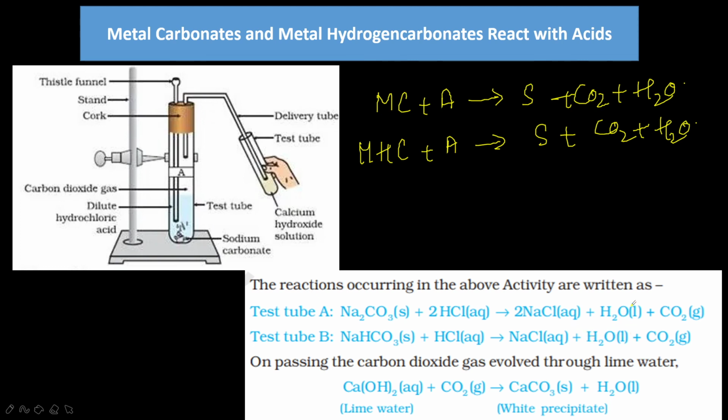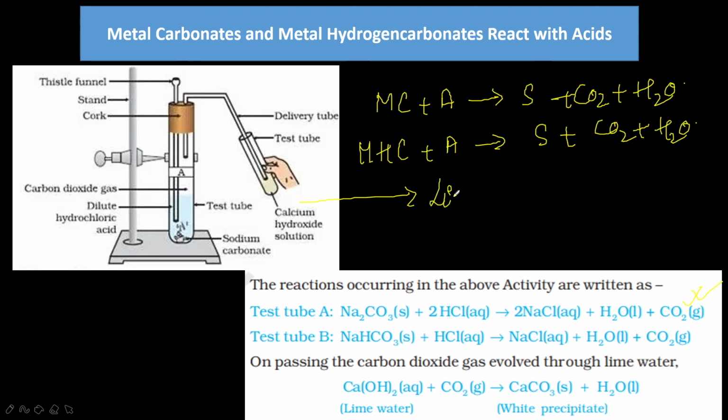So the carbon dioxide gas reacts with lime water, that is calcium hydroxide solution. Lime water turns milky due to the formation of a white precipitate of calcium carbonate. So this thing you have to remember. How do you know that carbon dioxide gas is evolved? When carbon dioxide is passed through the calcium hydroxide solution or lime water, the lime water will turn milky.